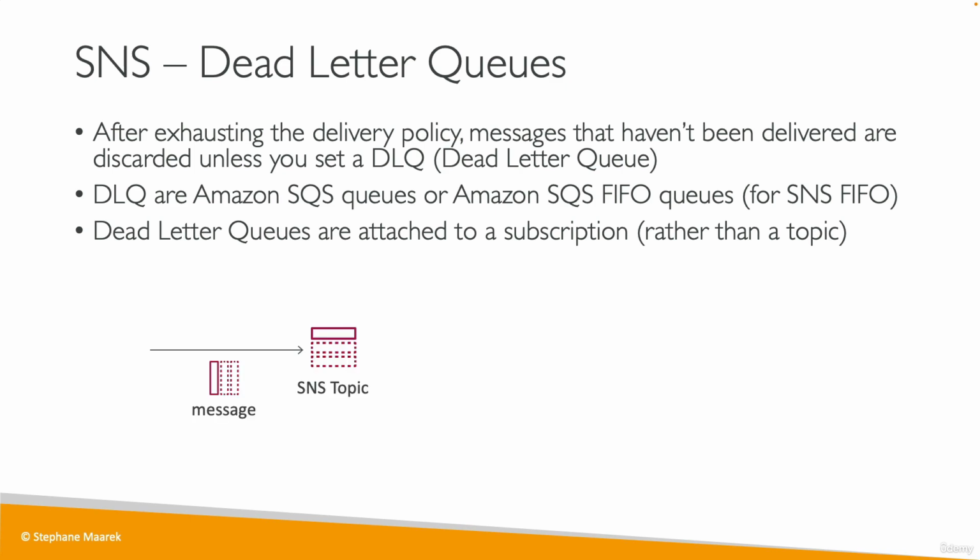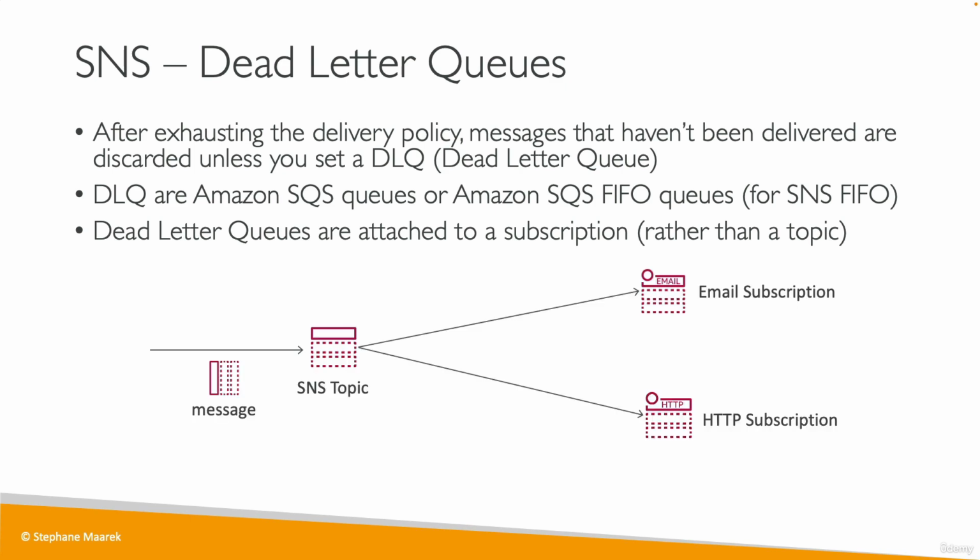So let me make it clear. The SNS topic receives messages and we have 2 subscriptions. We have an email subscription and an HTTP subscription, and we can see how these could have issues. For example, if my email server has issues, then you may have a problem, or if your HTTP subscription has issues, again, you can have problems.